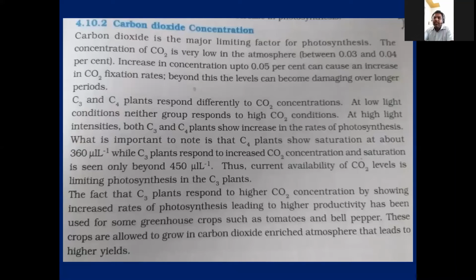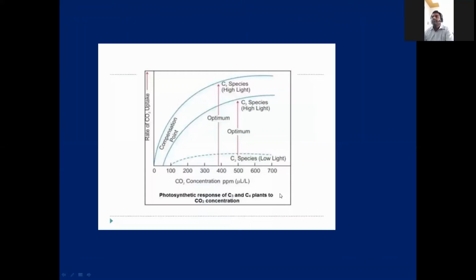So tomatoes and bell peppers grown in a greenhouse utilize that CO2 again and again. This type of plant we can grow very nicely in greenhouses, and they yield high productivity in a high CO2 concentration.